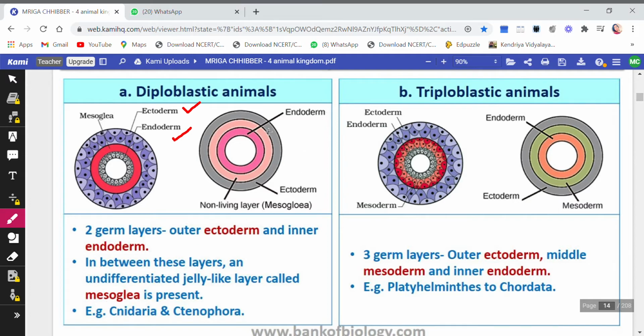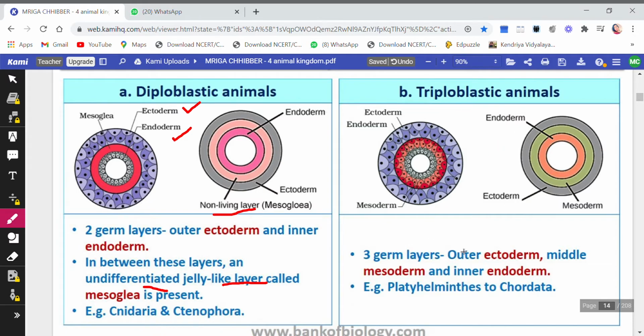They have shown it here also. And the mesoglea is the non-living layer. It does not have cells, so there are only two germ layers. In between these layers is an undifferentiated jelly-like layer called mesoglea. This is not living. Examples are Cnidaria and Ctenophora.